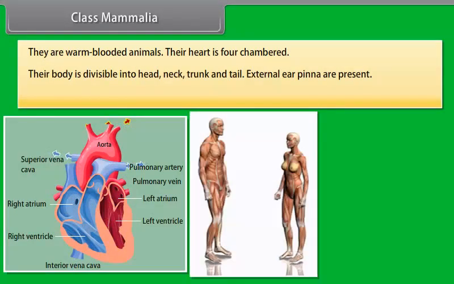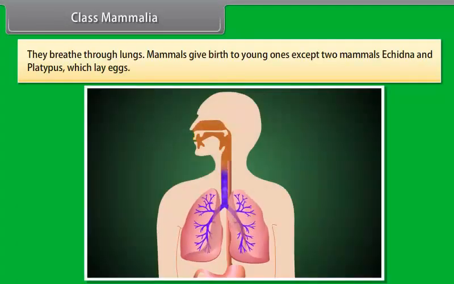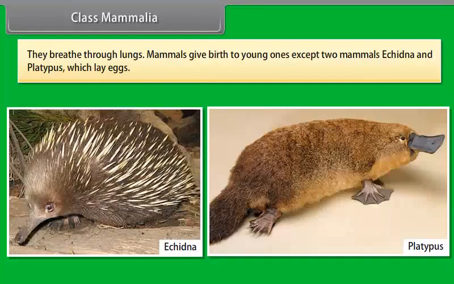Their body is divisible into head, neck, trunk and tail. External ear pinnae are present. They have four limbs. A diaphragm divides the body into two cavities internally. They breathe through lungs. Mammals give birth to young ones except two mammals, Echidna and Platypus, which lay eggs.